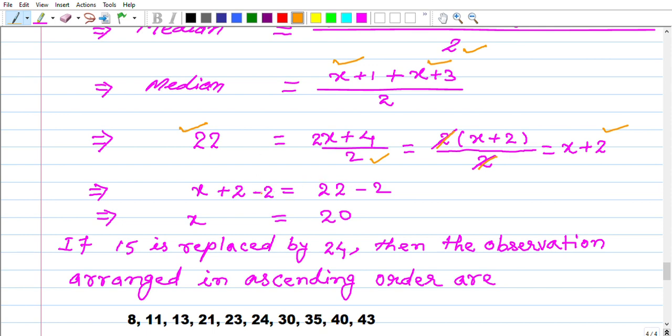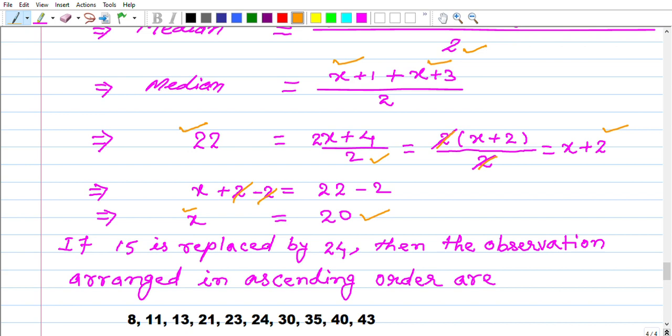We subtract 2, recalling what we did in class 6. x plus 2 minus 2, 22 minus 2. Both sides we have subtracted by 2. So 2 cancels, we get only x, and 22 minus 2 gives 20. That means we get the value of x.